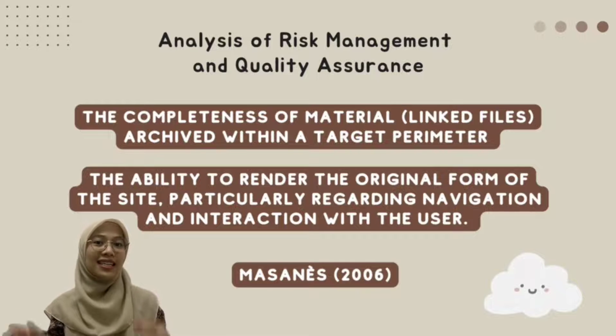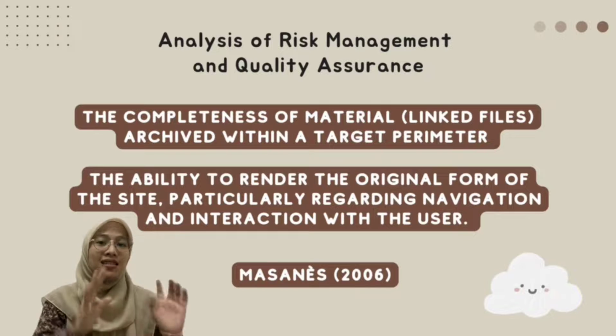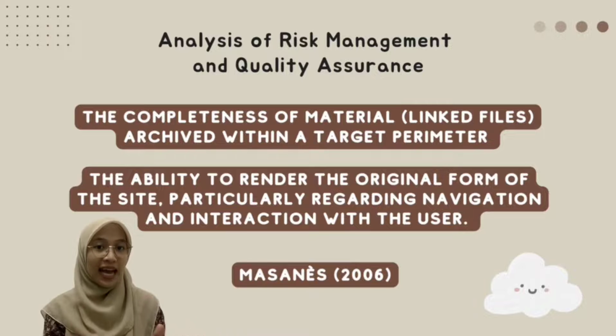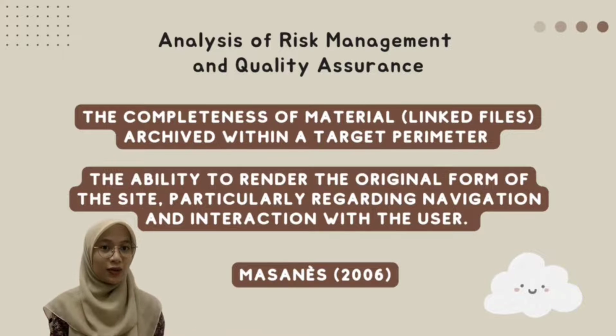Okay, then for the analysis of risk management and quality assurance. The idea of quality in online archives was first examined in depth by Masanès in 2006 in his book on web archiving. According to him, quality can be defined by 2 characteristics. The first one is the completeness of the material, which we can see in the link files archived within a target perimeter.